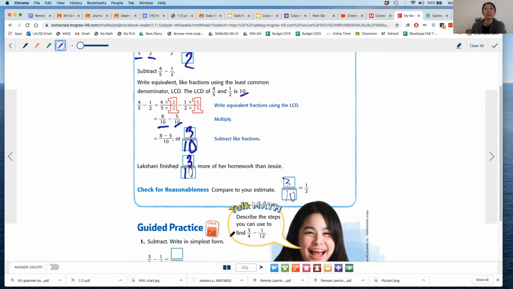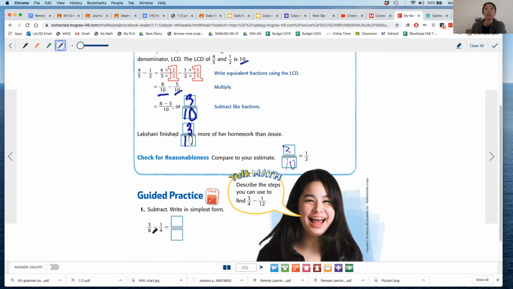Okay, let's do the guided practice. Subtract, write in simplest form. 3/8 minus 1/4. All right. Well, I know that 8 could be a common denominator because 4 has a multiple of 8. So I'm just going to keep 3/8 the same. 1/4 I'm going to turn into something with a denominator of 8. So 1/4 times 2/2 equals something with 8, right?